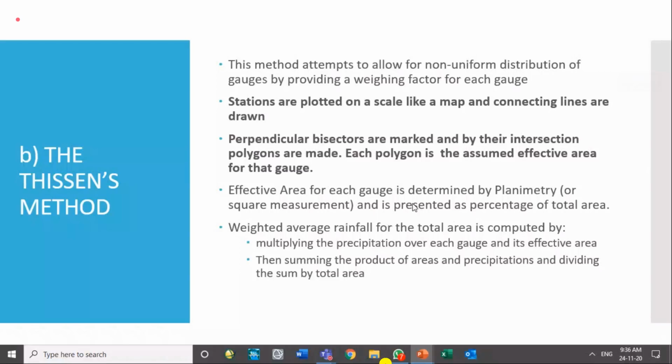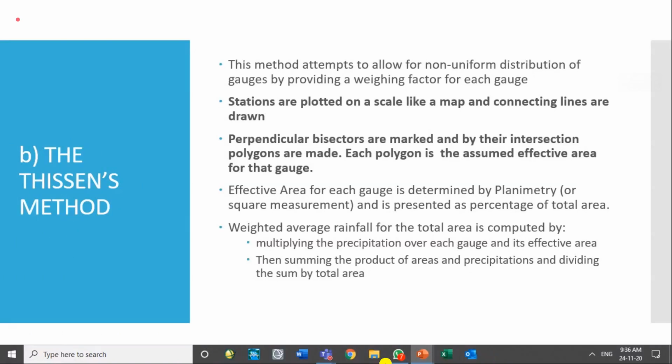Squares give a good answer only if they are drawn very small, which is a much more laborious job. So the planimeter was utilized for decades, but nowadays we are not using it. Digital methods are available using AutoCAD, GIS, or any software which can help you find the area of a figure.